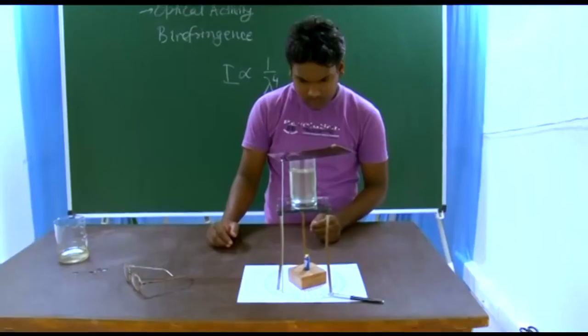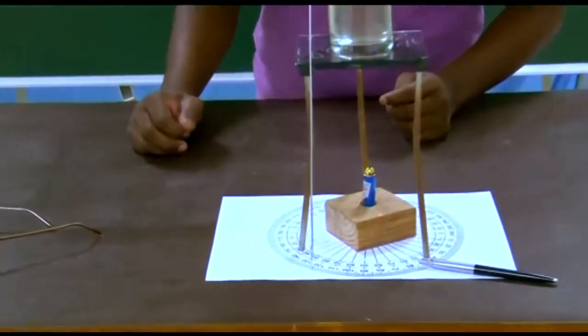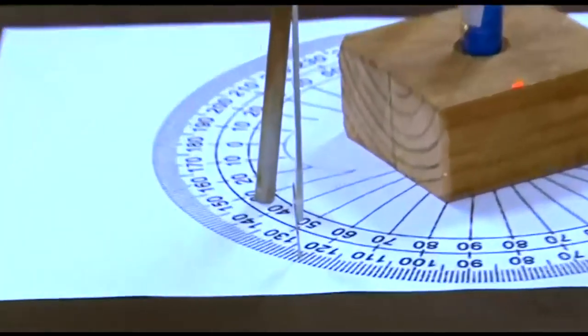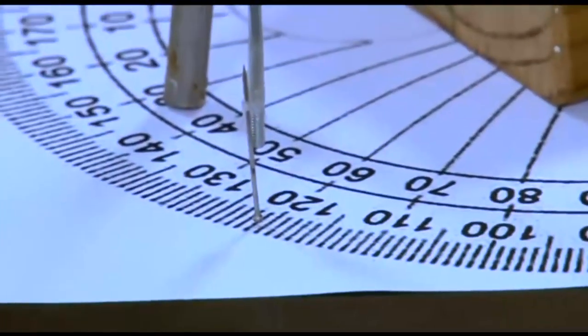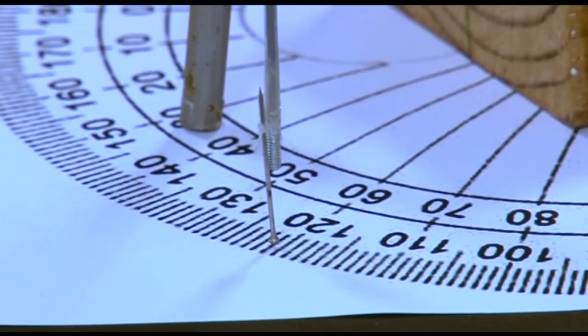So let us see what our pointer says. It was 107 and now it is 121.